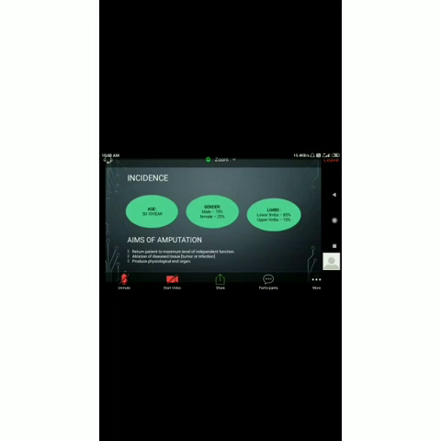Incidence: normally amputations are performed at the age of 50 to 70 years, where the recovery rate is really low, because amputation is something the surgeon performs as the last option of treatment. If the disease is not controlled by medications or anything else, the last option is to go for amputation. Gender: male is 75 percent, female is 25 percent.